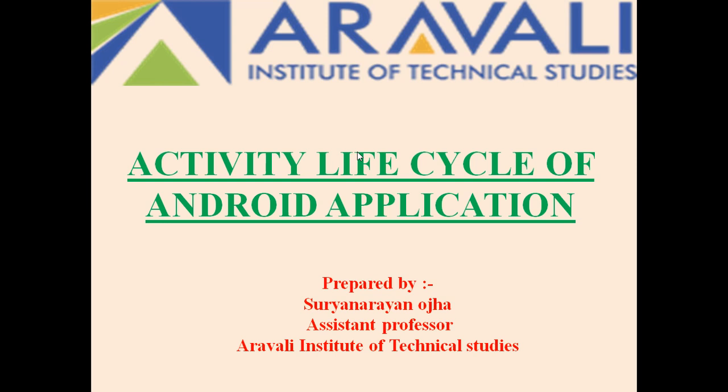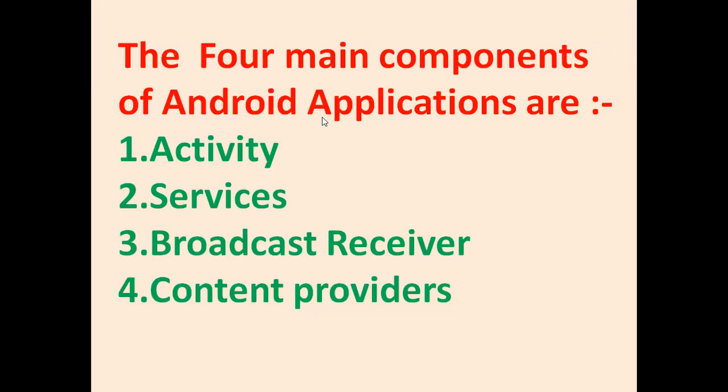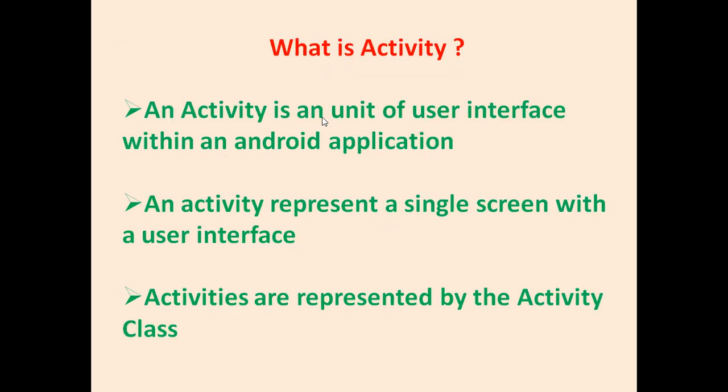Welcome to the lecture. In today's class, we learn activity and its life cycle. As you all know, there are four main components of Android application. These are activity, services, broadcast receiver, and content providers. This video primarily focuses on activity and activity lifecycle.